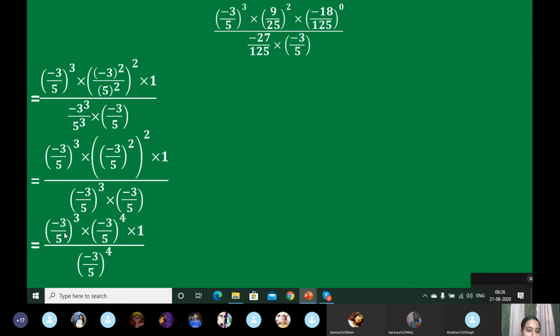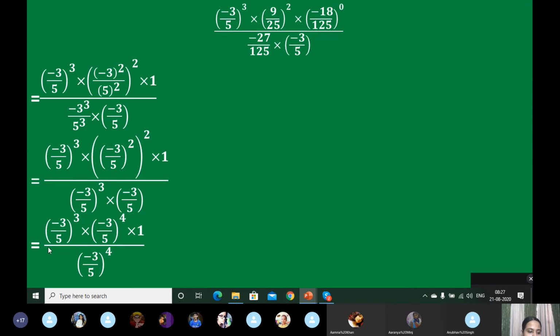Since you can see all the numbers are in multiplication form in the numerator and the denominator, we have minus 3 by 5 upon minus 3 by 5. And the base was same, so the powers got added: 3 plus 1, 4. Understood the denominator?